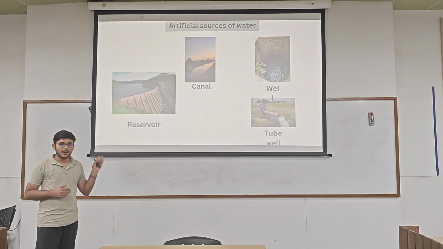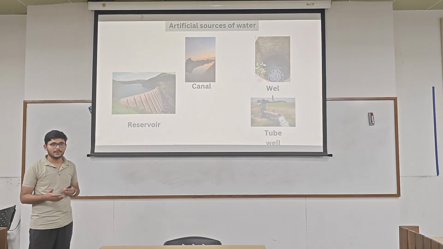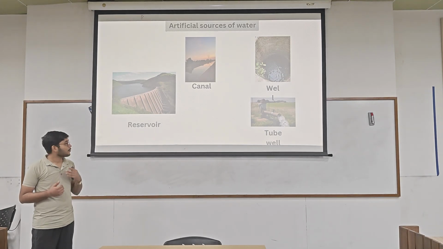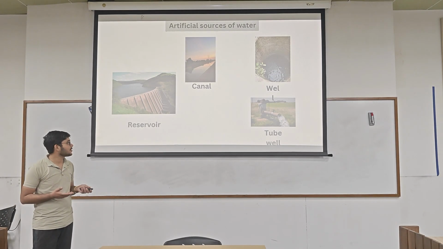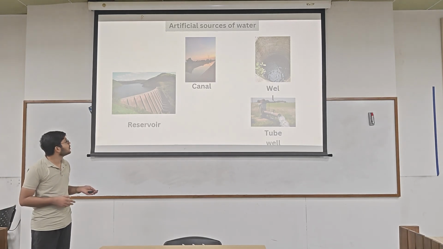So the next point is artificial sources. The artificial sources are man-made sources to store and supply water, and these are reservoir, canal and well, to supply water through irrigation for agricultural purposes, and through pipeline connections to different cities.